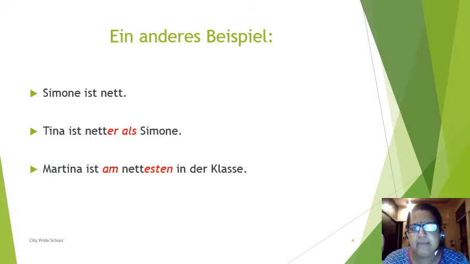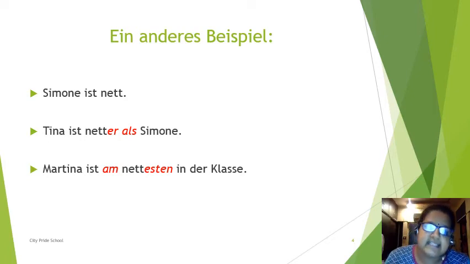This is the example of that superlative form. Nett is the adjective which is ending with T. So whenever it is ending with T, we have to add esten in case of superlative. Now let's read these examples. Simon ist nett. Nett is the Grundform as it is. Tina ist netter als Simon. Er is added to the adjective so that it becomes the comparative form. Als means than.